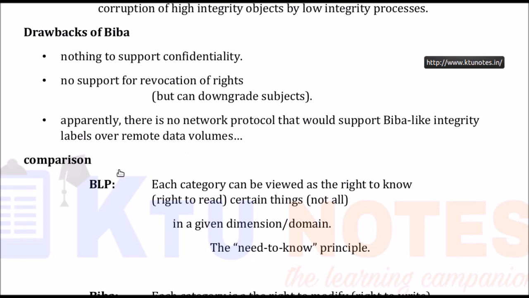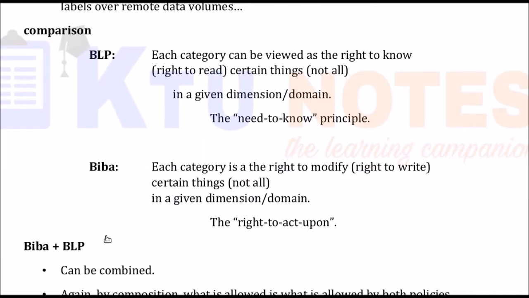Now if we compare the Bell-LaPadula model and the Biba model, the Bell-LaPadula model is based on the need to know principle. Know means the right to read. But the Biba model is based on the right to act upon, or the right to write or modify.